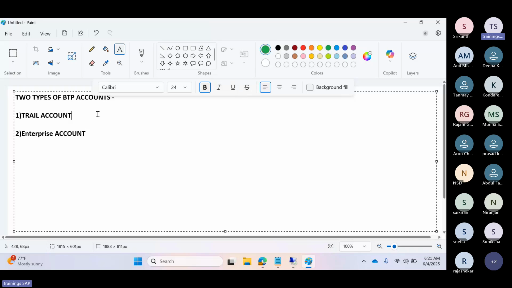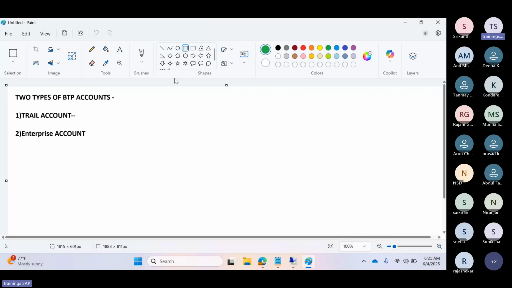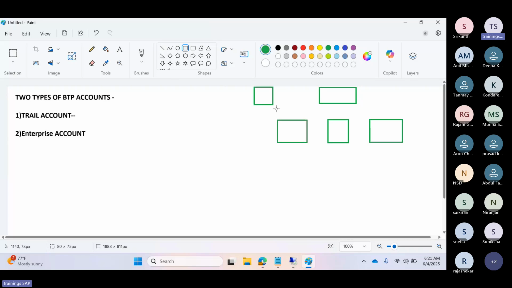So what is meant by trial account here? Before that, let me talk about the BTP account architecture. You will get one global account from SAP. Then from the global account you need to create the sub accounts; multiple sub accounts you can create. Then this will be in your SAP network here.